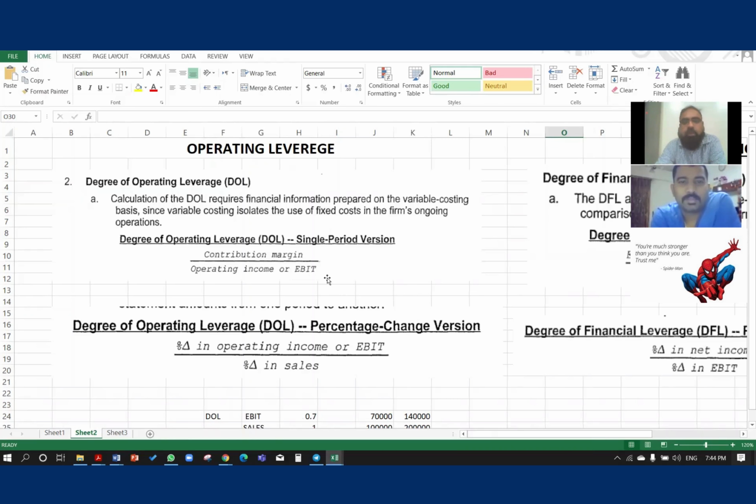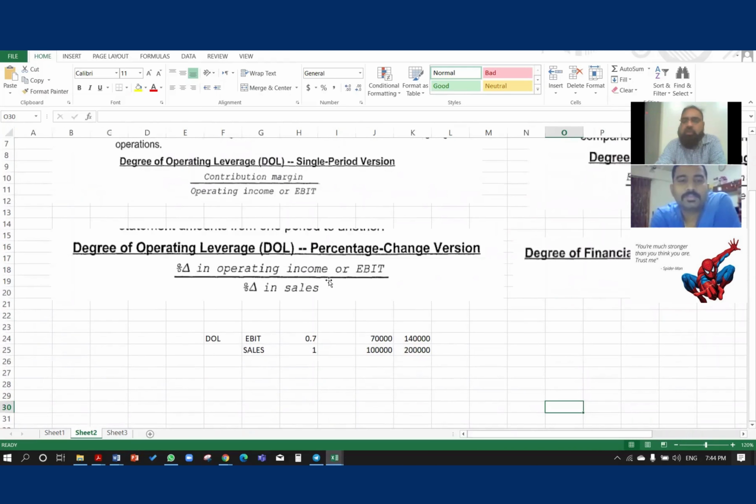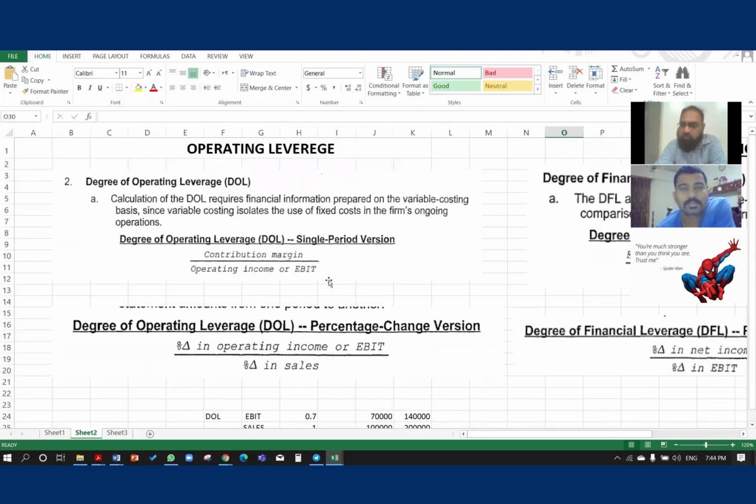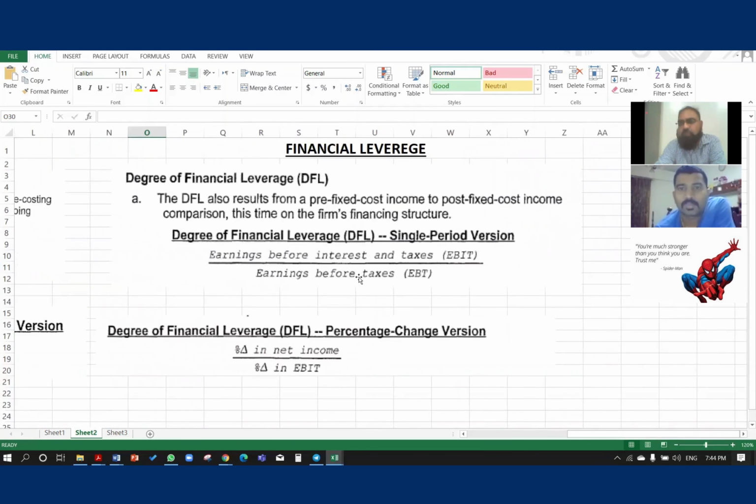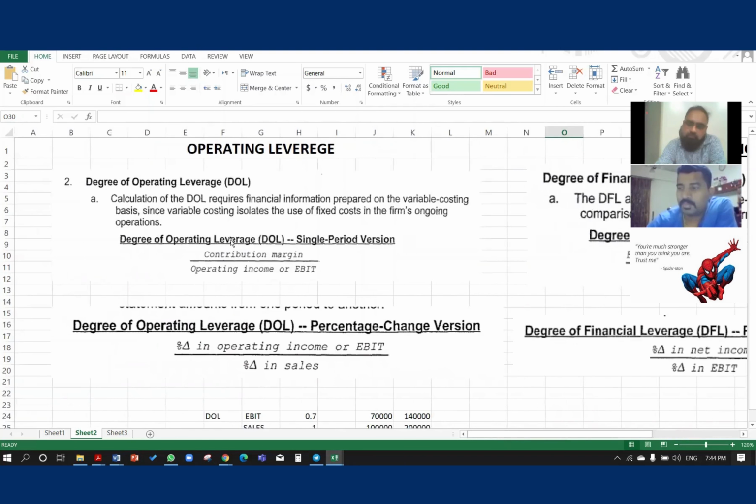But if you have two years of income statements, you can calculate the percentage change, the percentage based version. You understand, either degree of operating leverage or degree of financial leverage, both of them have the same thing: single period and percentage change basis. So if you have one year income statement, you will be applying the single period.